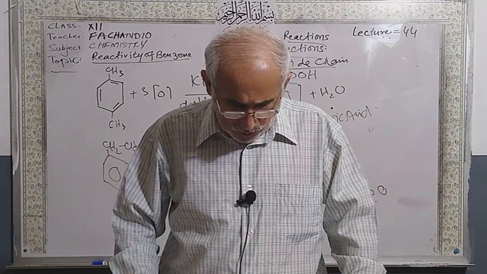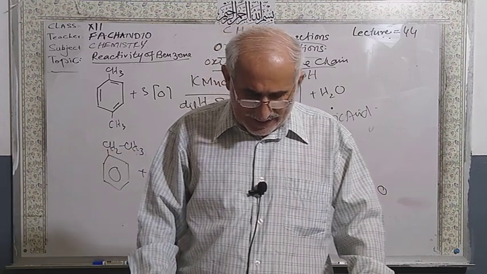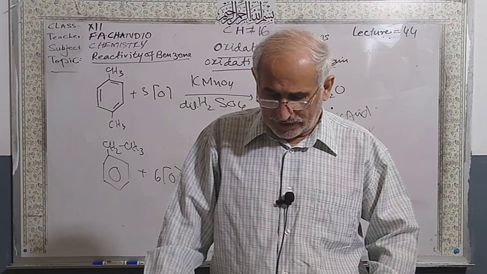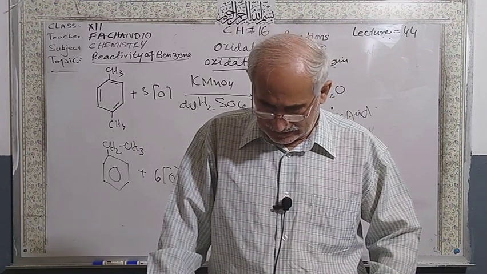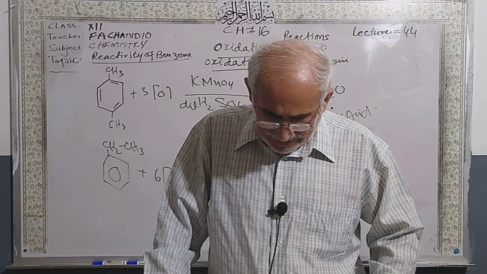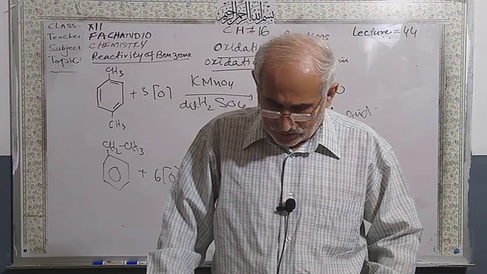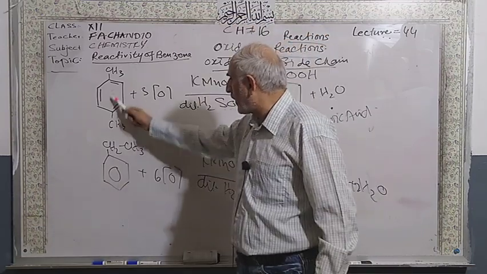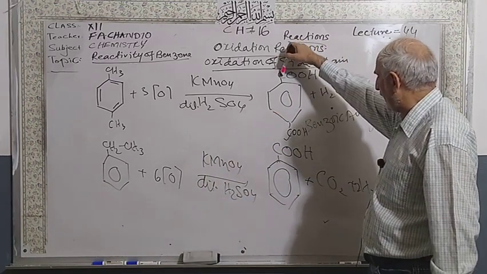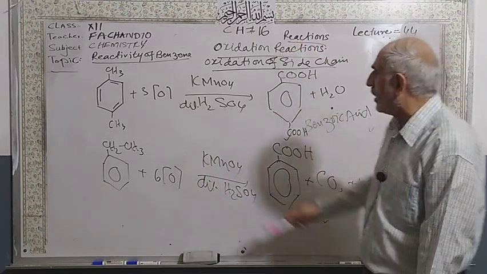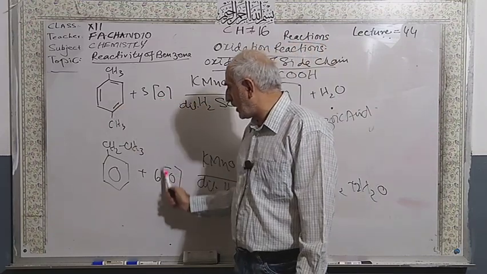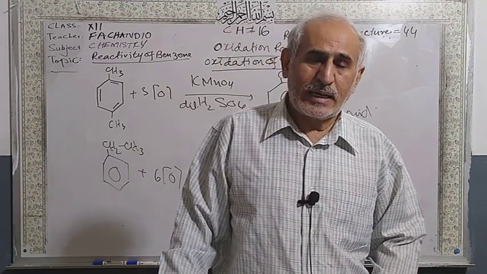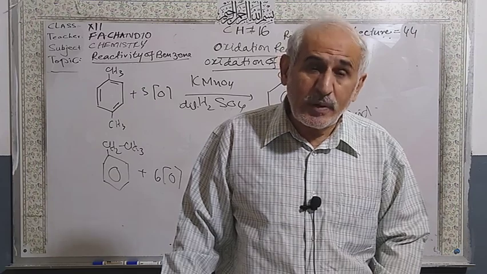Conclusion. When both methyl groups are oxidized and the benzene ring remains unaffected, I told you, there is no effect on the delocalized bond. It means that the benzene ring is highly stable towards the oxidizing agent. Already I told you, no influence on the benzene. Only the side chain is going to be affected by the nascent oxygen. It's not going to react with the benzene. So it shows that these delocalized electrons are highly stable in nature.